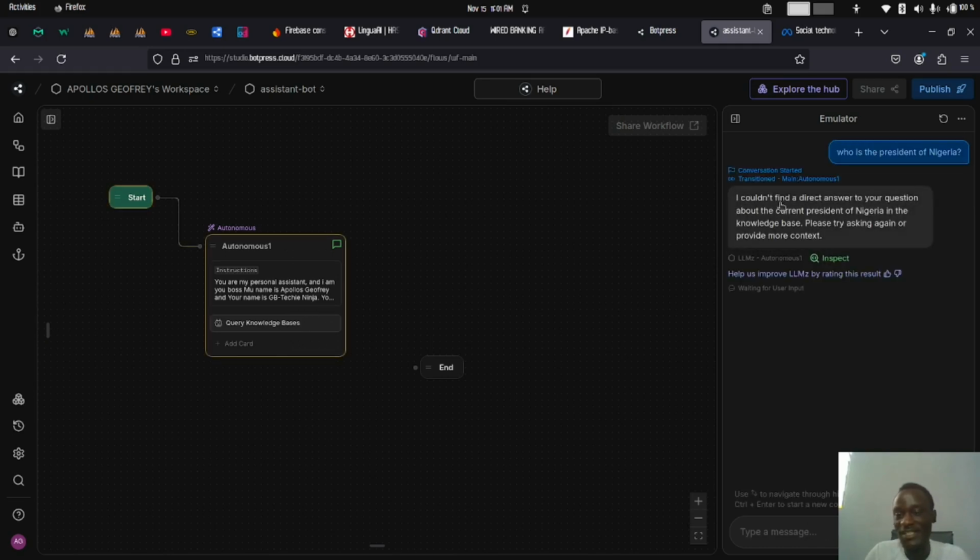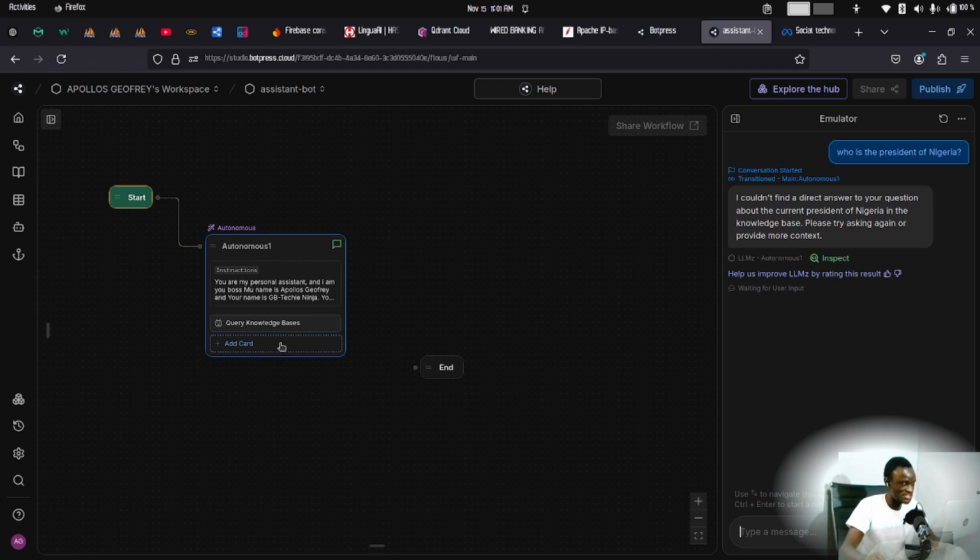See now, it says I can't find any direct answers to your question. Because we removed the card that enables the autonomous node to search the web, there's no way it can retrieve any meaningful answer. But if we had documents that provide the answer as to who is the president of Nigeria in our knowledge base, our bot would be able to provide a meaningful response.